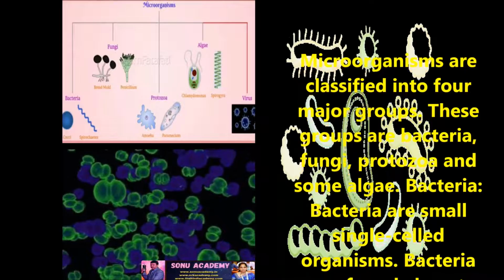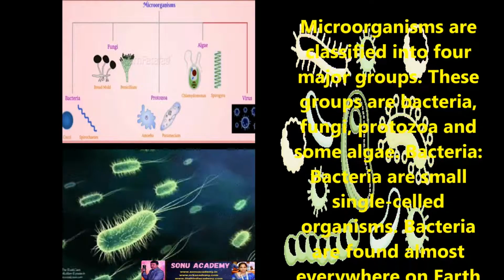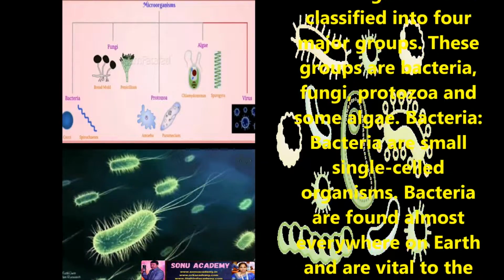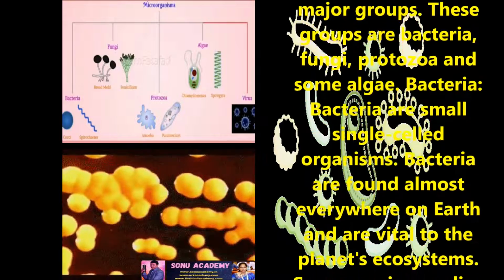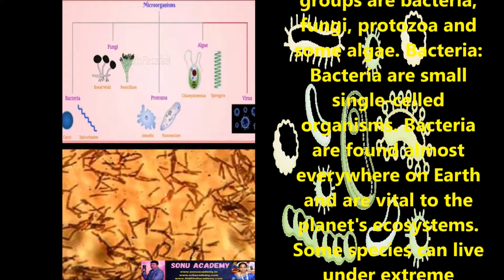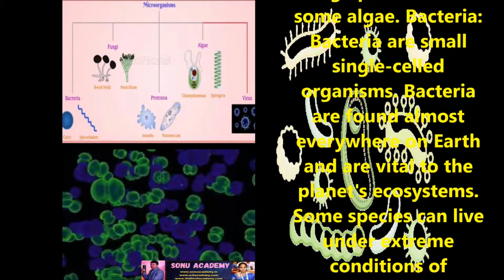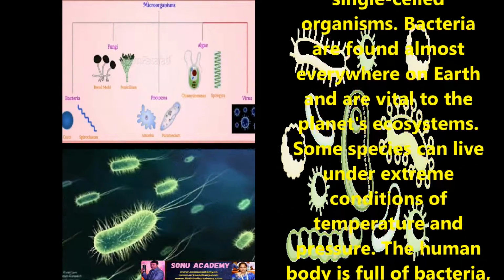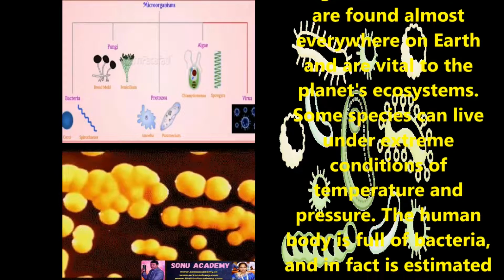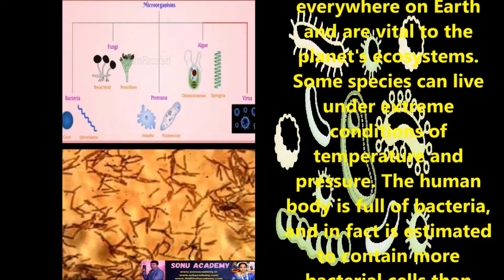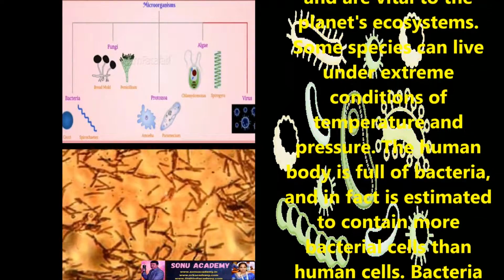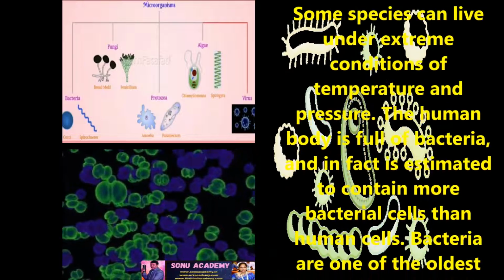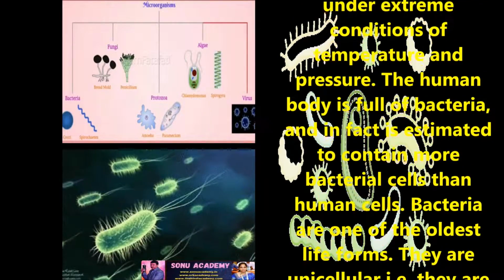Now let us discuss bacteria. Bacteria are small, single-celled organisms. Bacteria are found almost everywhere on the earth and are vital to the planet's ecosystems. Some species can live under extreme conditions of temperature and pressure. The human body is full of bacteria and is estimated to contain more bacterial cells than human cells.